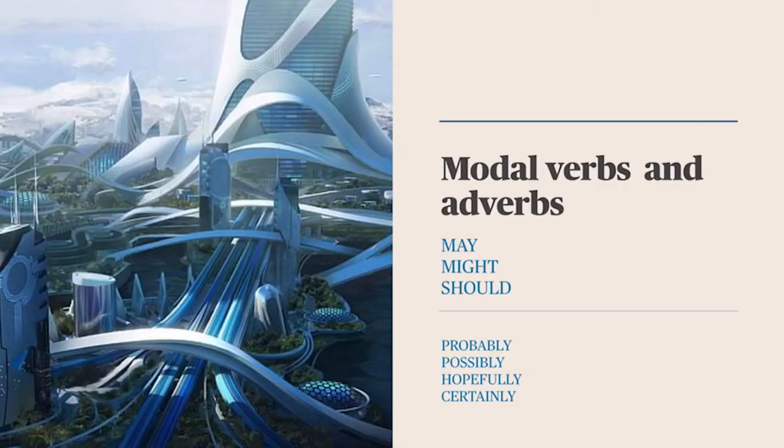Then, guys, we can use modal verbs and adverbs when we want to make a prediction but we are not quite sure about the future. Remember that modal verbs are special verbs that we use in English. We have many more, but the ones that we're going to use today are just may, might, and should. And we have some adverbs as well. We have probably, possibly, hopefully, and certainly.